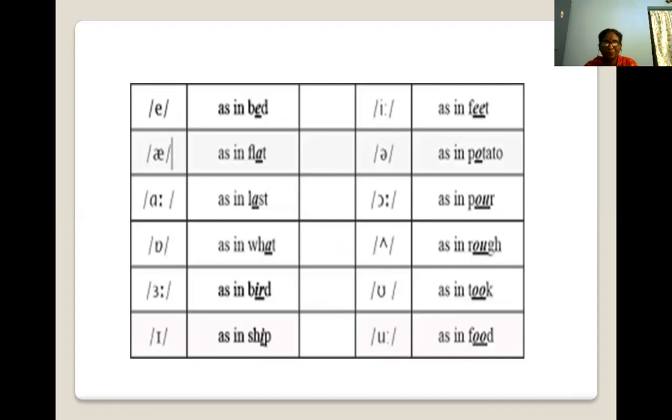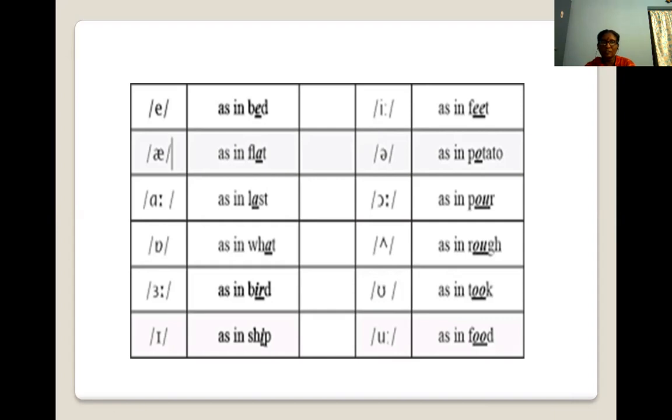Bed. Flat. Ye, ye combined together. Lost, long R. If two dots are there, it is to be pronounced as long. Like that, small a with two dots. What about the reverse A? The reverse A is just to shorten the sound.